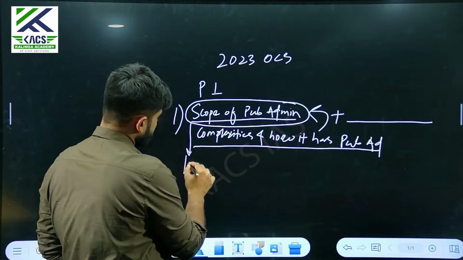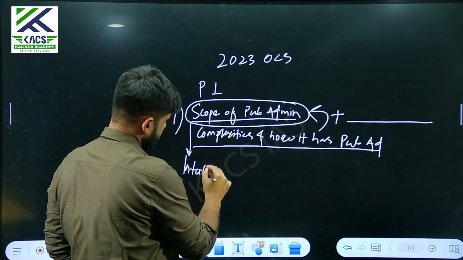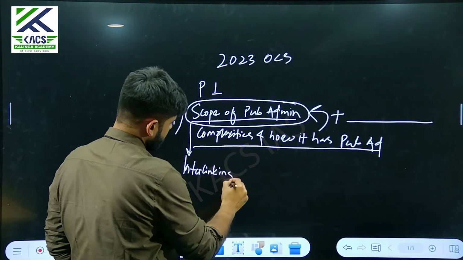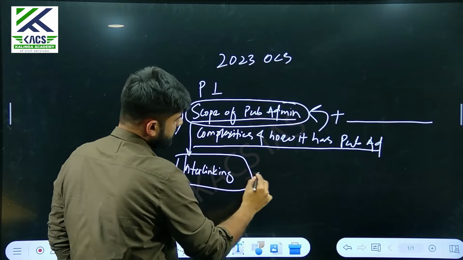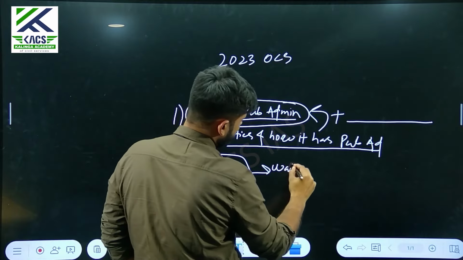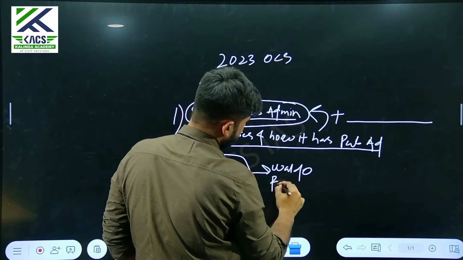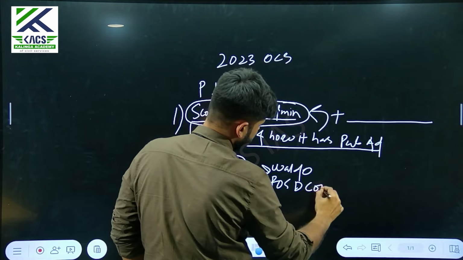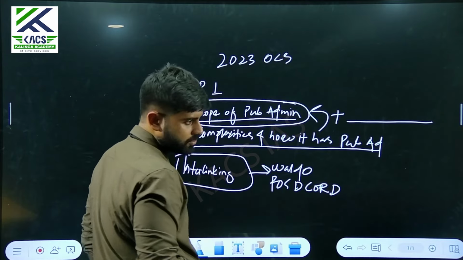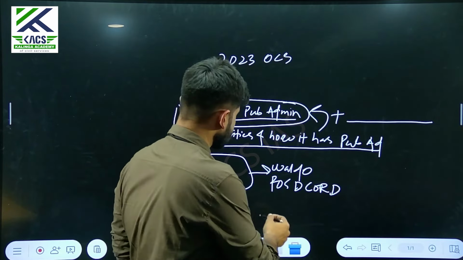In interlinking, what we can do is, there is the basic, right? We can write Waldo, post-Cobb, and the ten neutral principles. We can write all these things.